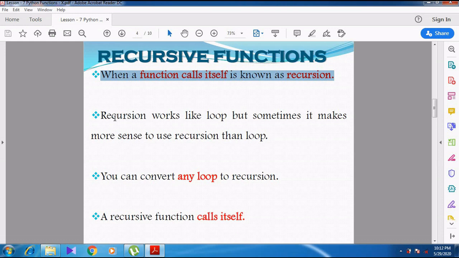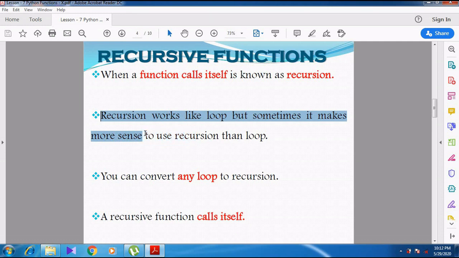Recursion works like a loop, but sometimes it makes more sense to use recursion than a loop. Whenever we go for the loop concept, we can use it for repeated addition or multiplication, or when we repeatedly want to print numbers. In those places we can use the loop.